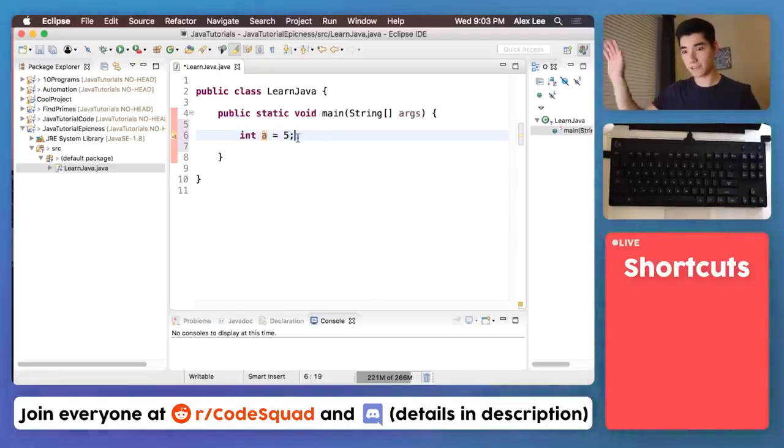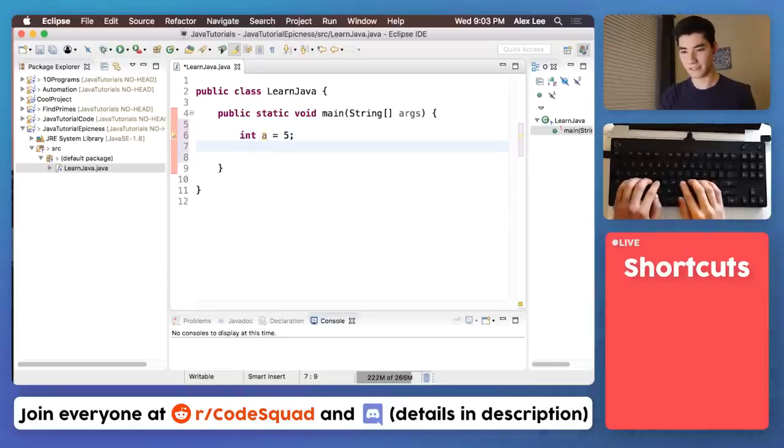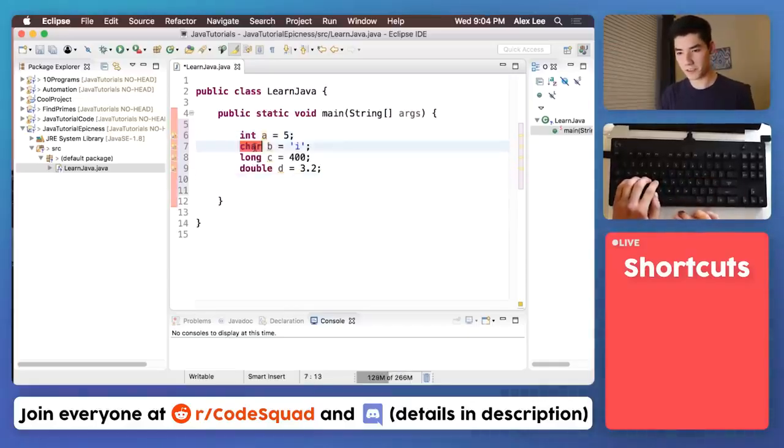And there are a bunch of other ones, like I'm just gonna list a few. So here's a few more. There's one called char, long, and double. Char stands for character, so this is how you would store a character variable. You would just put your character inside of single quotes, and that would be stored into b. We've got a few others like long, double, and there are a bunch more.